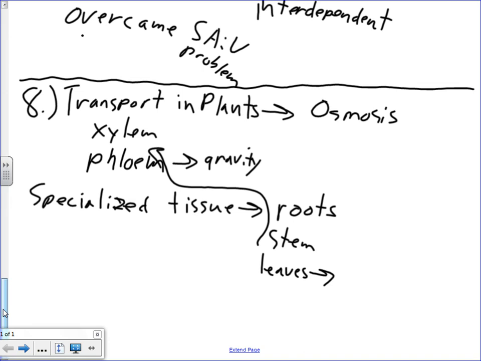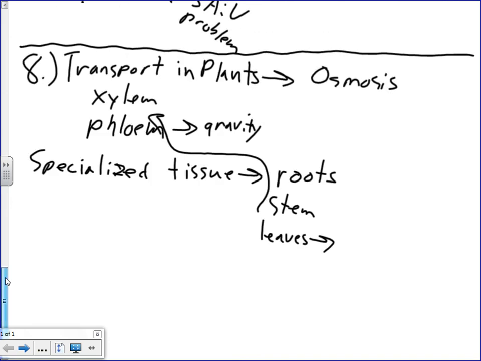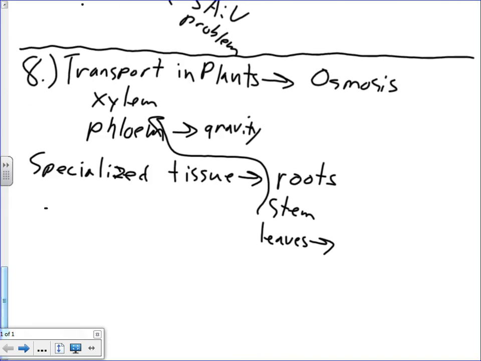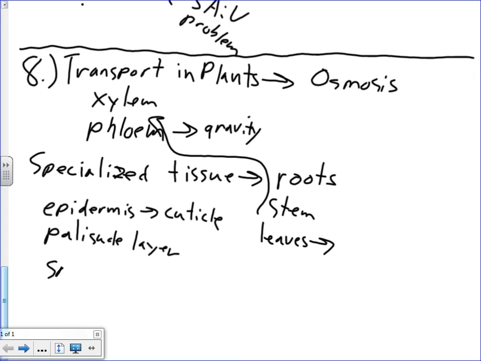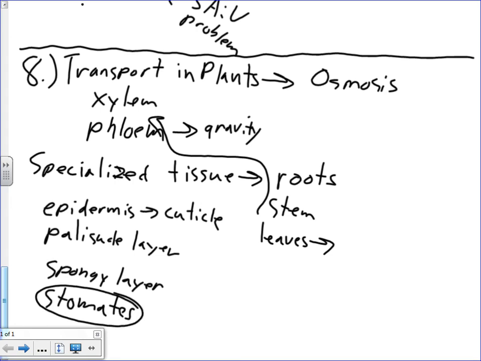So should you know that diagram of the leaf? Yeah. You probably should know about the epidermis and what it's responsible for, the palisade layer and what it does, the spongy layer and what it does. You should also know about the stomates, made up of two guard cells, and how that works.